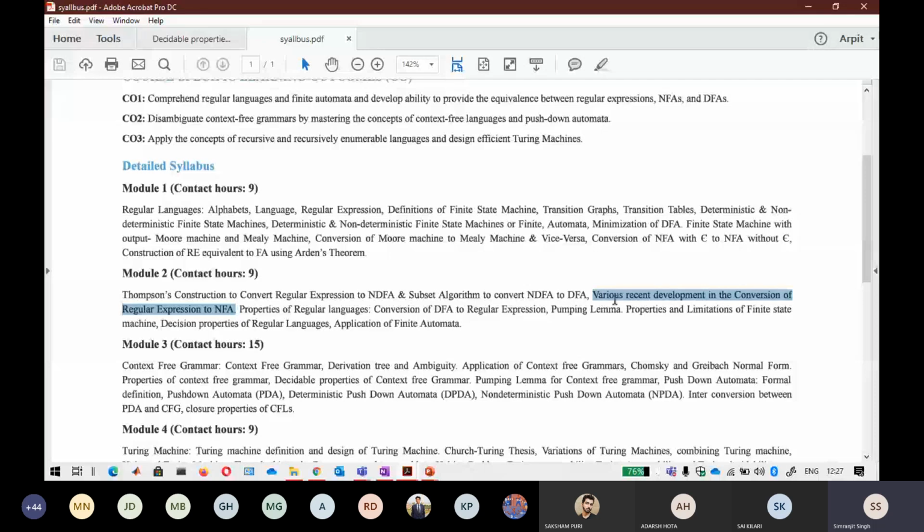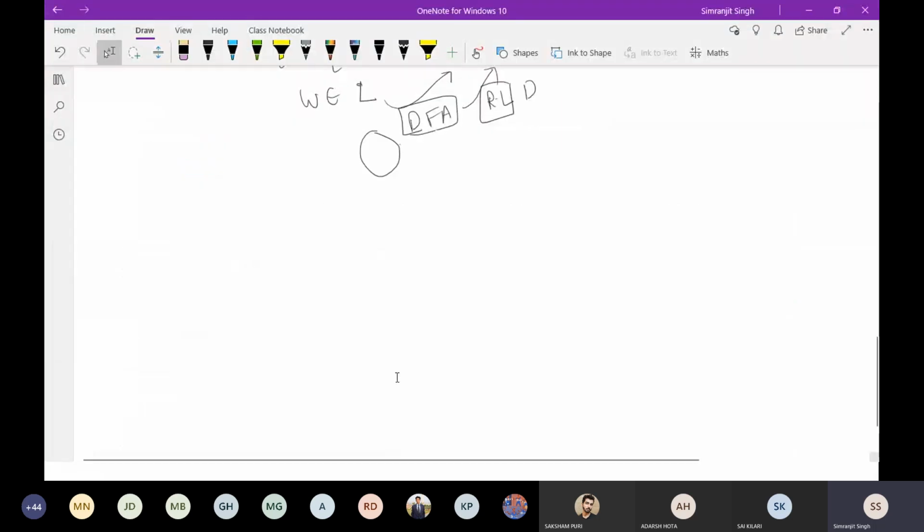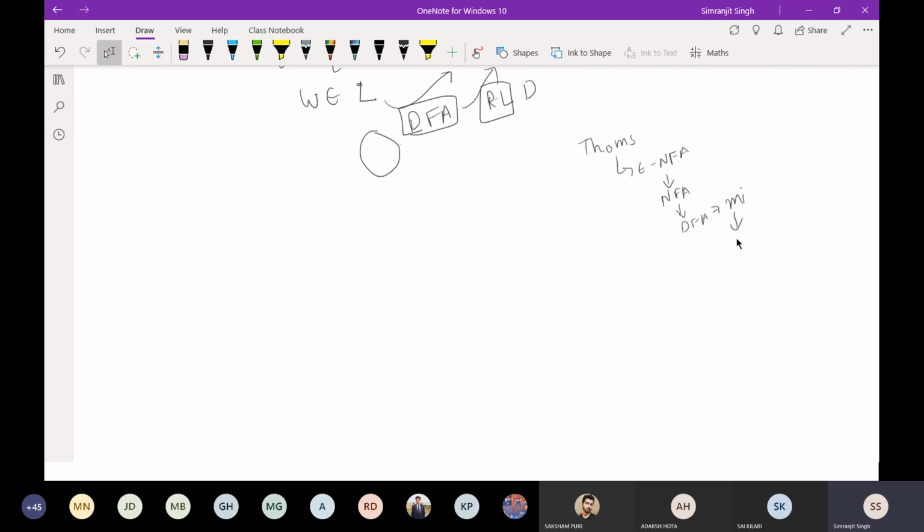Yes, there are also other methods. If you remember, I have shown you that by using the Thompson construction method, what is the problem here? Firstly, we get an epsilon NFA in most general cases. Then we have to convert it into NFA, then convert it into DFA, and then minimize the DFA. That is the problem there.